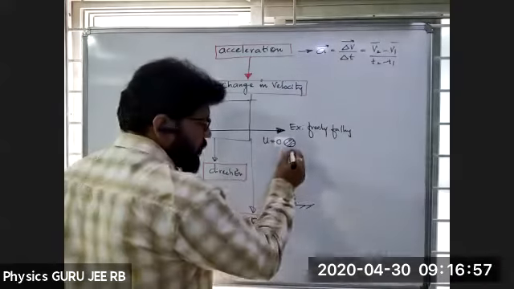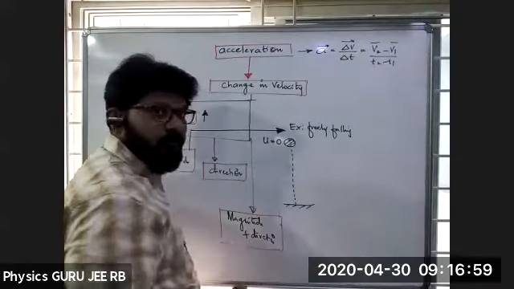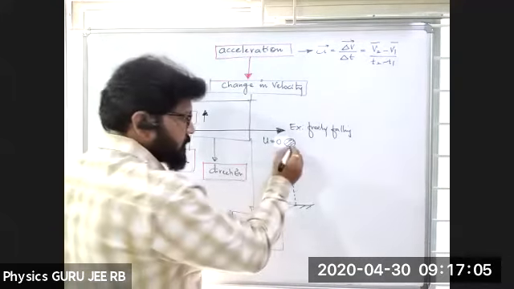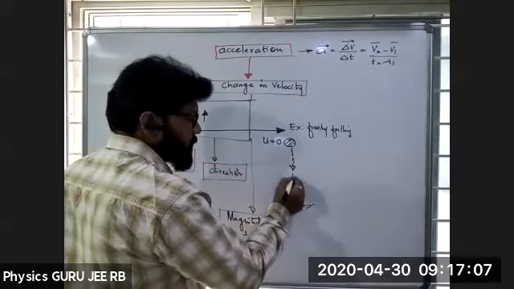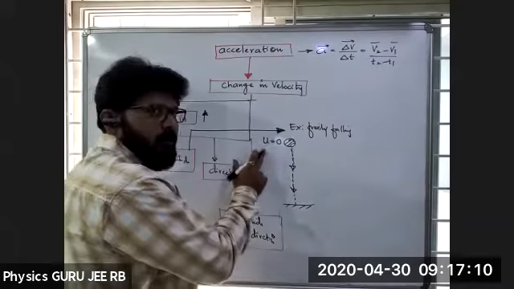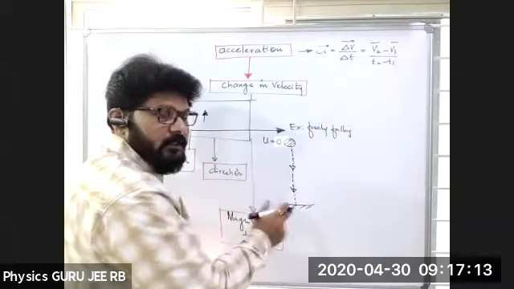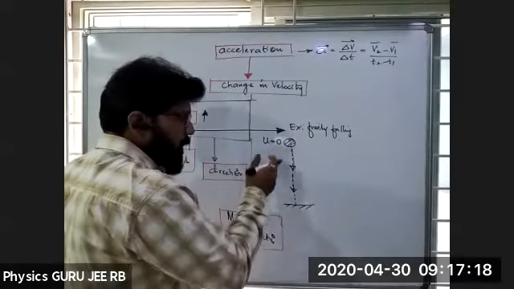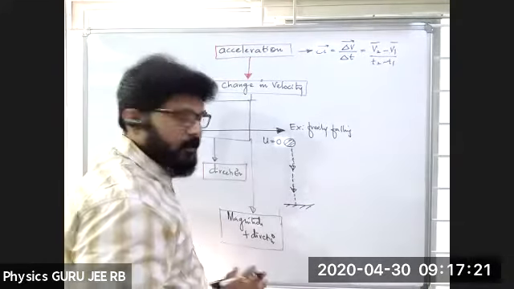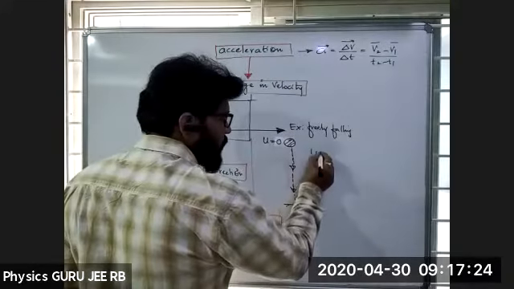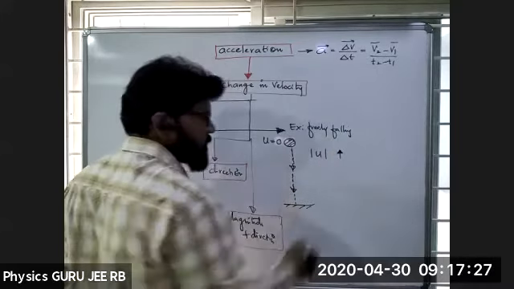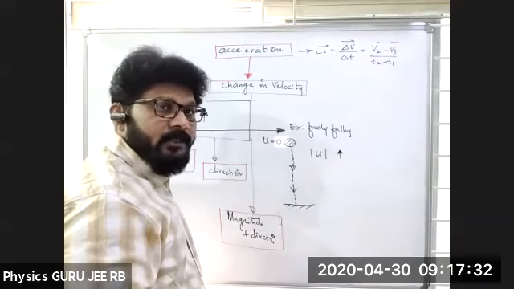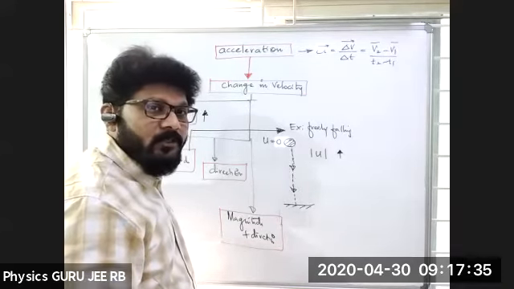Can you tell me when it is coming downwards, velocity is 0 or it will increase or decrease? As it is coming downwards, downward direction, whether the velocity is 0 or increases or decreases? Increases. Very good. Velocity magnitude is increasing, am I right? Magnitude is increasing. Whether the direction is changing? No, direction is not changing.